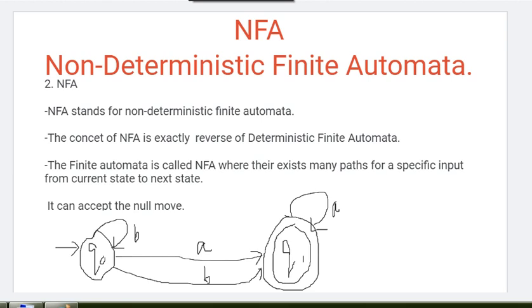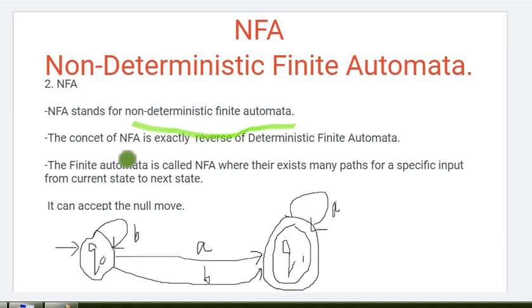In today's video we are going to see what is NFA, that is finite automata. There are two types. One is DFA. In the previous videos we understood what is DFA and how to design a DFA. In today's video we are going to check what is NFA. NFA means non-deterministic finite automata. So let's quickly start. NFA stands for non-deterministic finite automata.